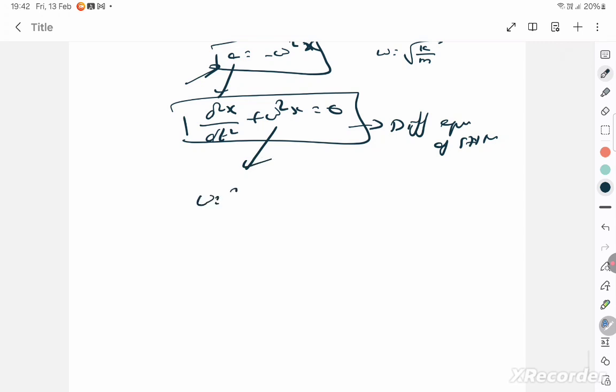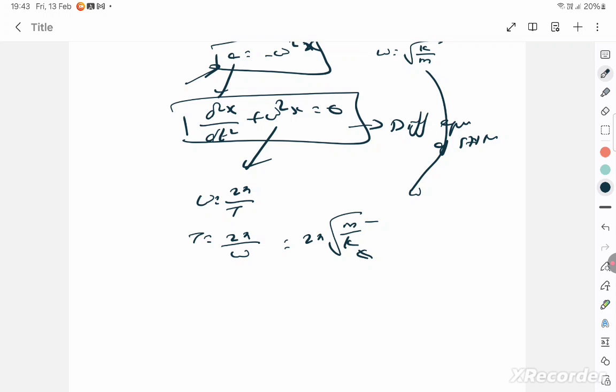You know omega is equal to 2 pi by capital T, so time period is equal to 2 pi by omega. Omega from this lesson you know is root of k by m. So 2 pi into root of m by k will be the formula for finding the time period of any simple harmonic motion. Are you clear? Where m is called the mass factor or inertia factor, k is called the spring constant or spring factor. Okay, so let's go to next.